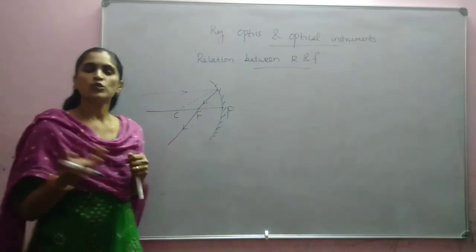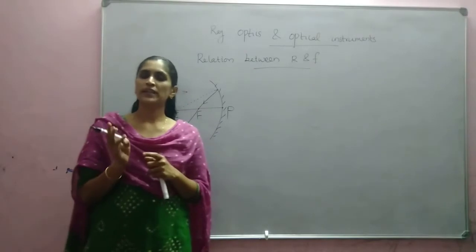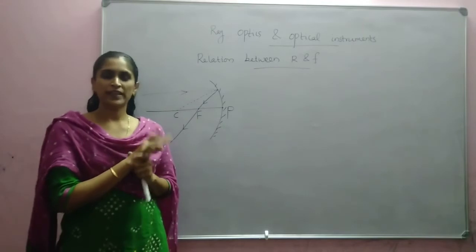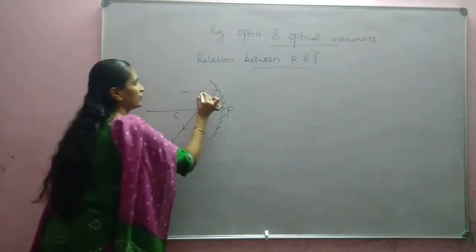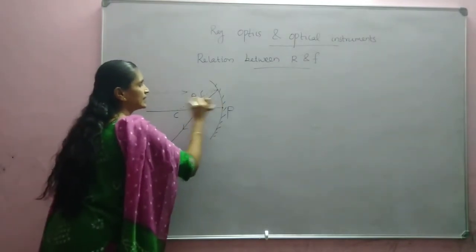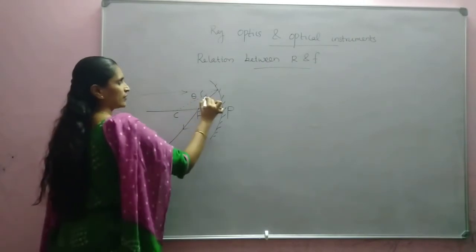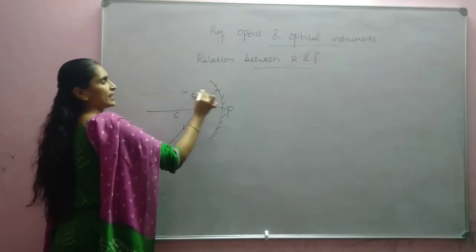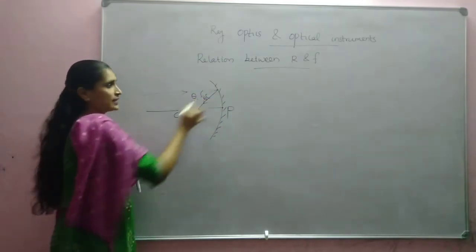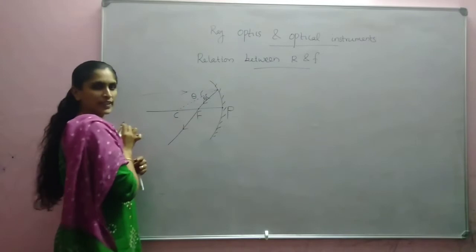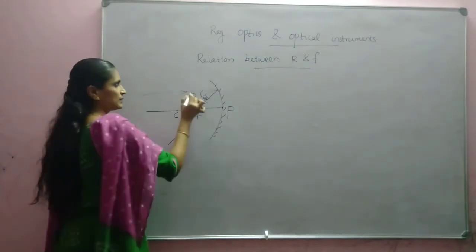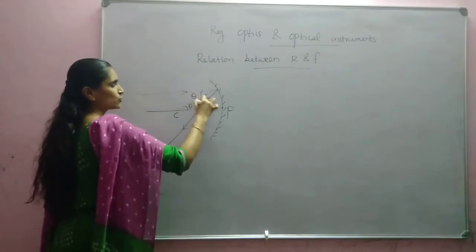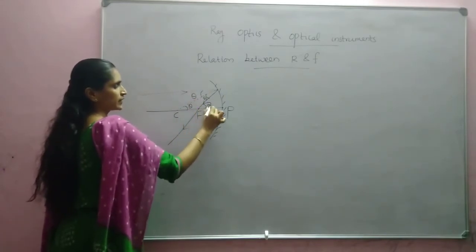So these laws of reflection are applicable not only for plane mirror, they are applicable for spherical mirrors also. So here, if we are marking this angle as theta, we can write this angle also will be theta, because this is an incident ray, so this angle is the angle of incidence. This is the reflected ray, so this angle also will be equal to theta. So if this angle is theta, we can write this angle as theta. This is 2 theta. So this angle will be 2 theta.